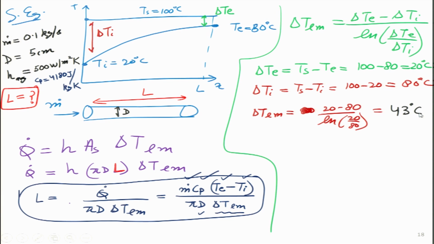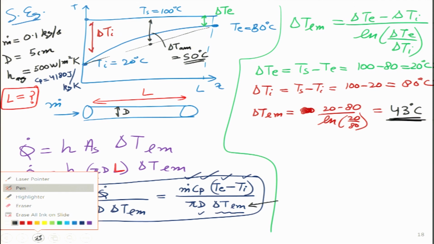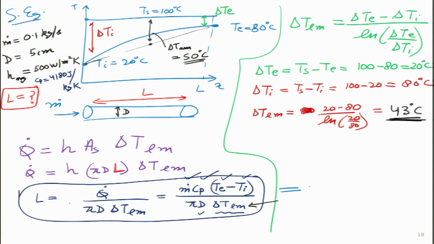So the only point I want to explain over there is that if I had taken the arithmetic mean over here, then delta T arithmetic mean would have been 80 plus 20 divided by 2, it would have been 50 degrees centigrade, but we are getting a different value, we are getting 43, which means if I plug in 43 over here, then I can figure out the value of length, and in my calculation it turns out to be 7.4 meters, and this is the correct value.